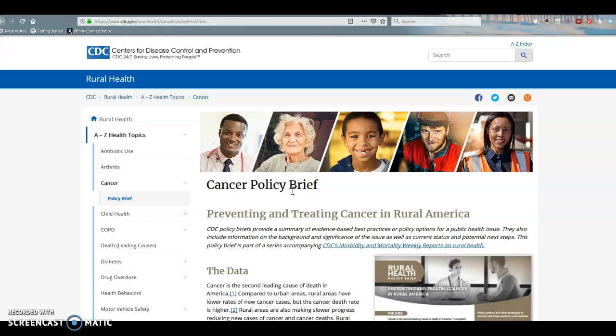You can go to the overall general CDC website and find other pages, but you're looking for something that specifically says it's a policy. Not a response to a policy, not a bill that policies can come out of when it becomes a law, things like that. You're looking for something that specifically says policy, just like here on the CDC website.